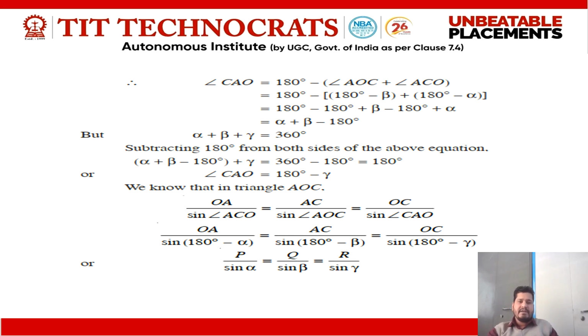We know that sine of 180 minus alpha is equal to sine alpha, sine of 180 minus beta is equal to sine beta, and sine of 180 degrees minus gamma is equal to sine gamma. So we have the final conclusion that P upon sine alpha is equal to Q upon sine beta is equal to R upon sine gamma. Here alpha is the angle between the other two forces. When we talk about force P, alpha is the angle between Q and R. For force Q, beta is the angle between P and R. And for force R, gamma is the angle between P and Q. So this is our final conclusion of Lami's theorem.